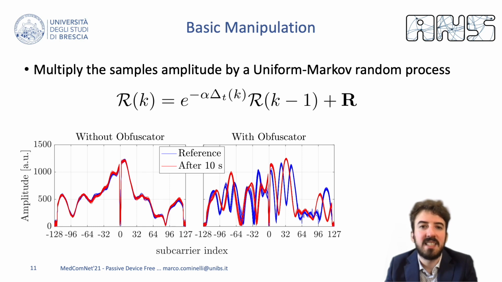Here we can see the CSI amplitude extracted by one receiver. On the left, we see that if nothing moves in the room, the CSI amplitude remains unchanged over time. On the right, CSI obfuscation is in place and periodically changes the profile of the CSI. In particular, we can see that the peaks and the zero are in completely different positions.